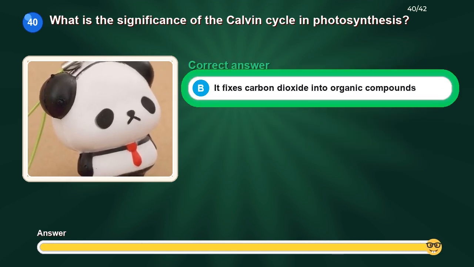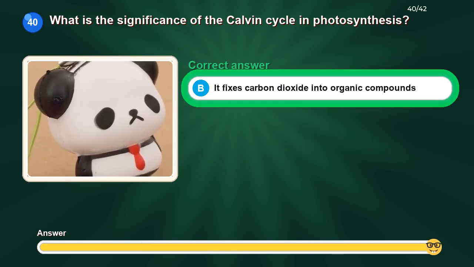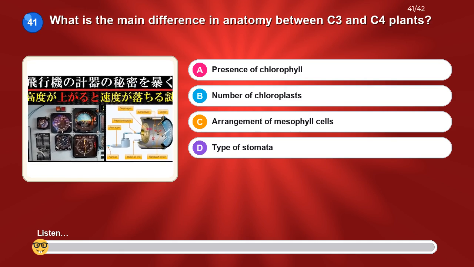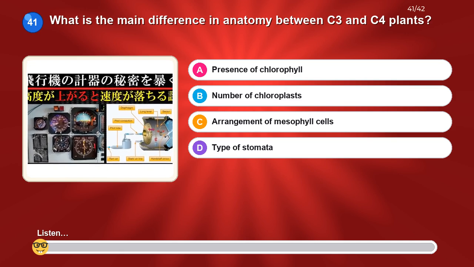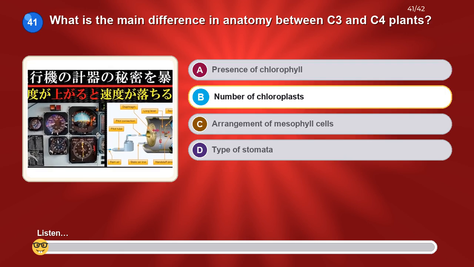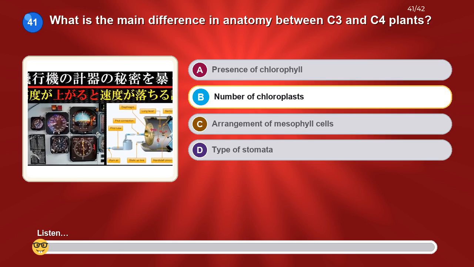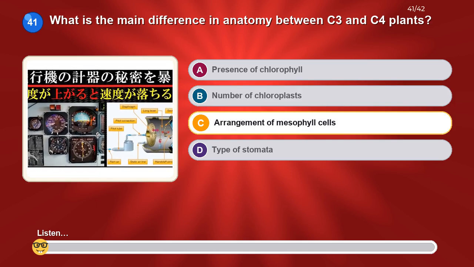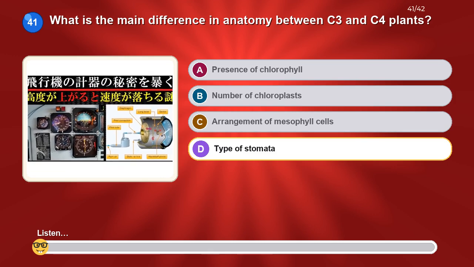The correct answer is, it fixes carbon dioxide into organic compounds. What is the main difference in anatomy between C3 and C4 plants? Option A, presence of chlorophyll. Option B, number of chloroplasts. Option C, arrangement of mesophyll cells. Option D, type of stomata.